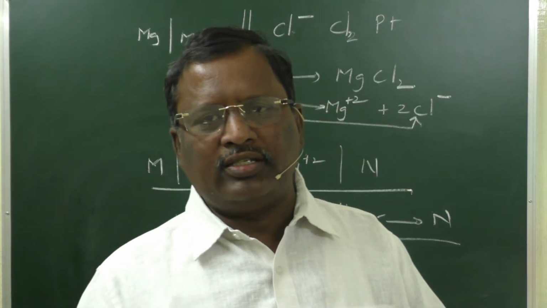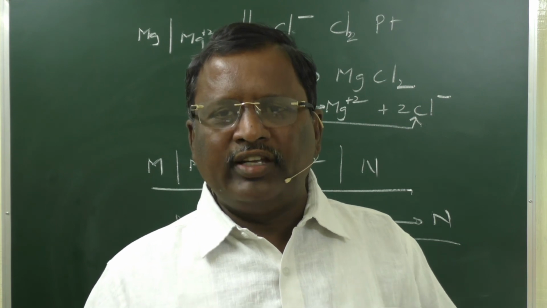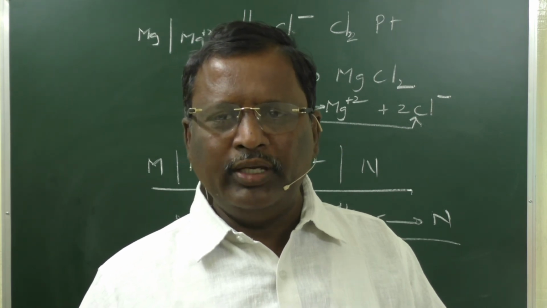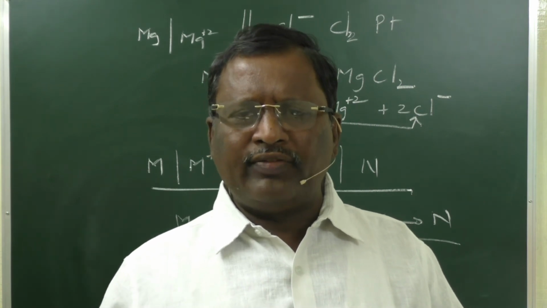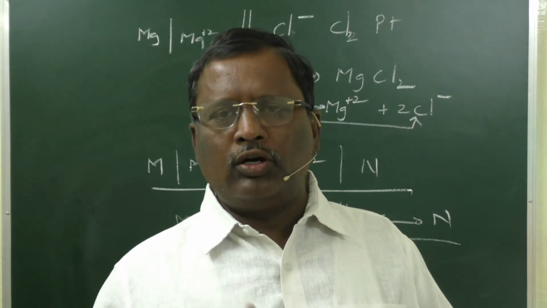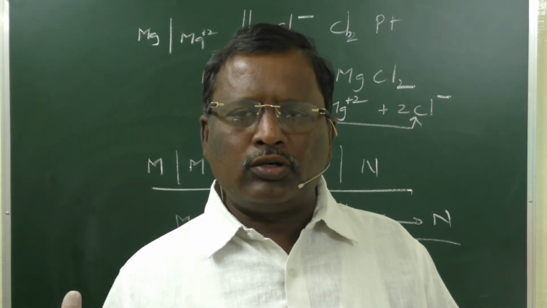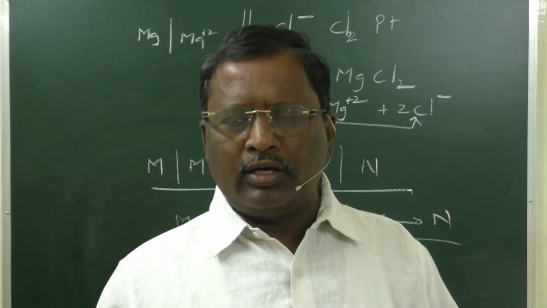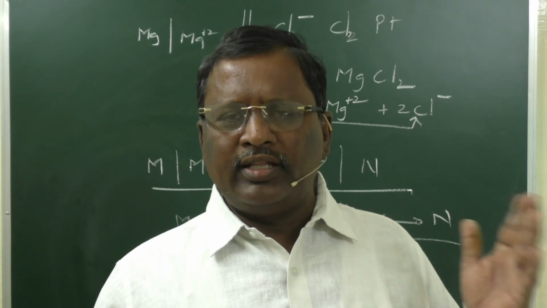So, in the cell notation concept, we may have this type of question in board examinations as well as in competitive examinations. Cell notation is the representation of a galvanic cell with symbols, or the symbolic representation of a galvanic cell. In cell notation, we represent the anode at the left side and the cathode at the right side. When separated by a salt bridge, two vertical lines should be mentioned. While representing the anode, first the electrode, then the electrolyte should be written, separating both with a vertical line. Similarly, the cathode is represented on the right side, first the electrolyte, then the electrode.